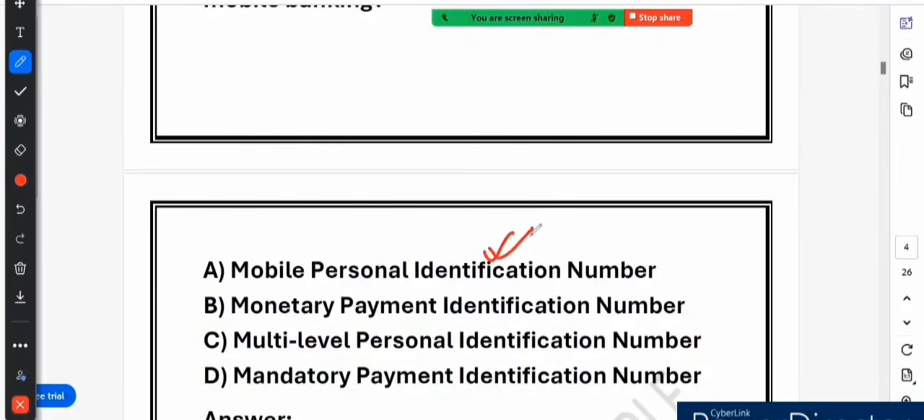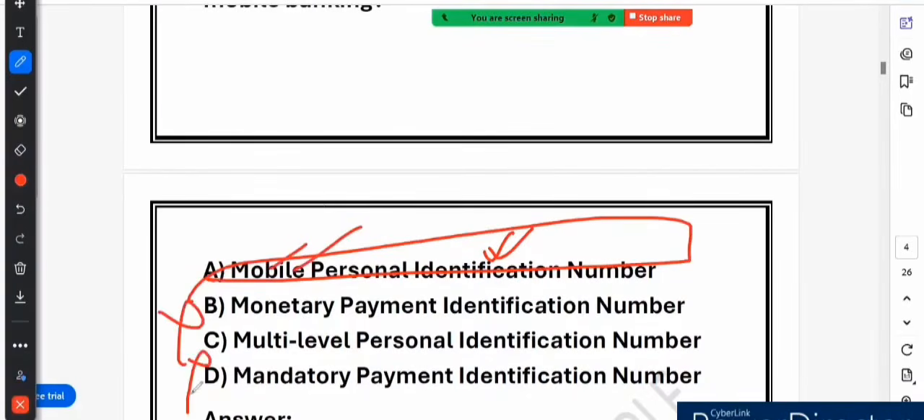Now option B says mobile personal identification number. Yeah, this is correct. Mobile personal identification number is correct. It is not monetary personal identification number. MPIN stands for mobile personal identification number, and this is a 4 to 6 digit code. This is a 4 to 6 digit pin used to authenticate mobile banking transactions. Think of it like an ATM pin, but for mobile banking.